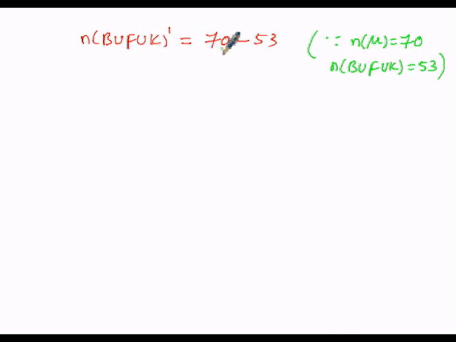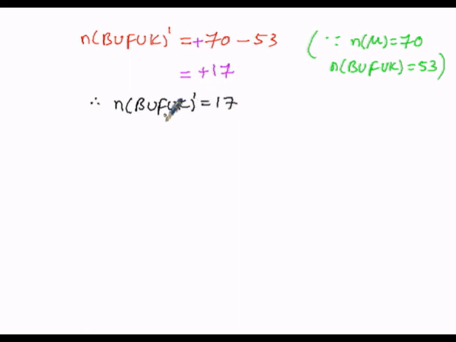But for this further simplification, 70 is positive and 53 is negative, so plus of minus is minus, we have to subtract. 70 minus 53 is 17. To assign the sign, 70 is greater than 53, the sign of 70 is positive, so 17 takes the sign positive. So in this manner, therefore, n of B union F union K whole dash is equal to 17.